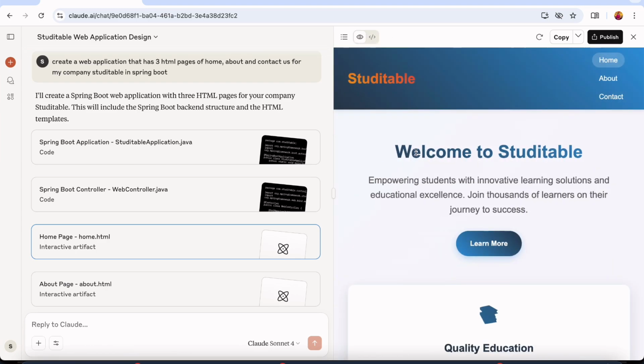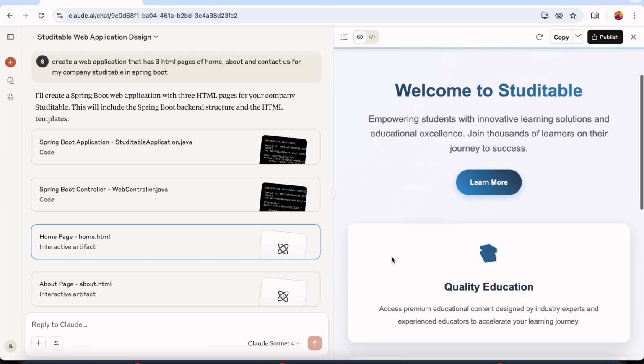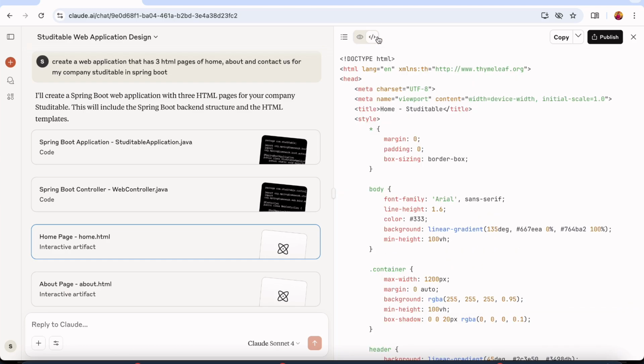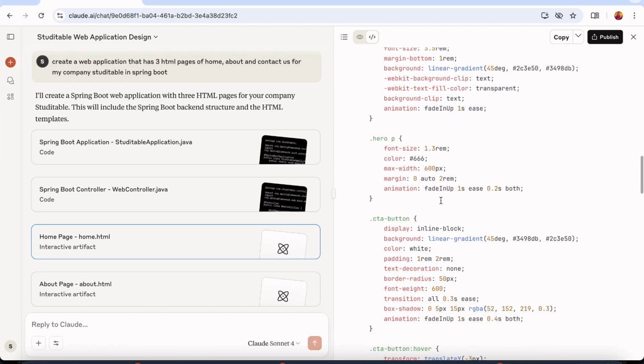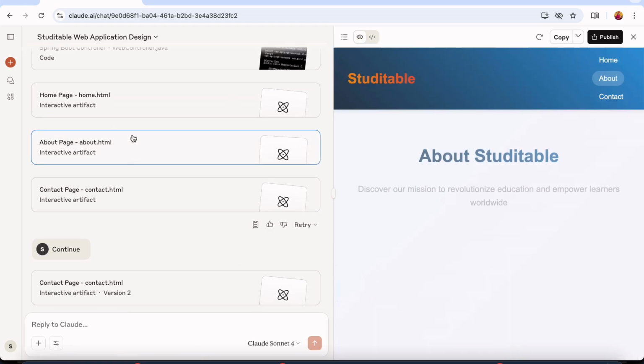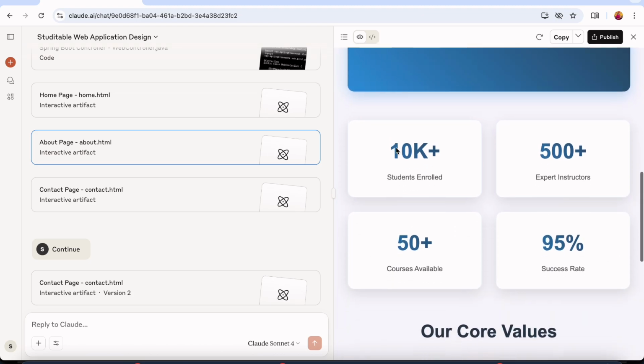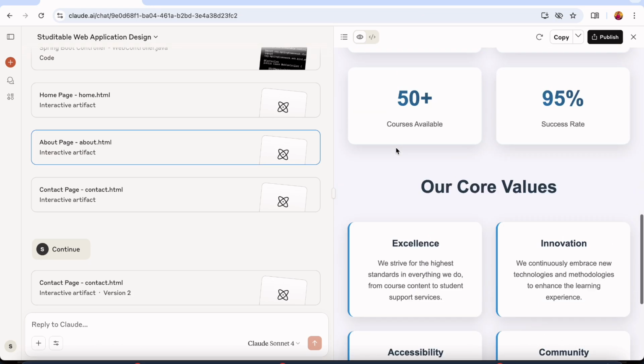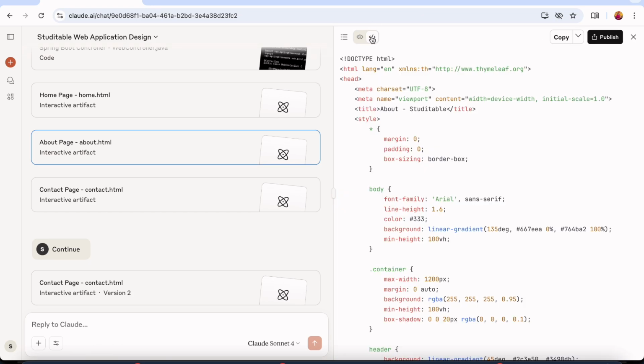So if you're not happy with the font, if you're not happy with the color, if you're not happy with the layout, then you can change the code after copying it into your own code editor. So this is the whole code that it has generated. The same for about.html. We can see how about is looking. If you're not happy with the colors, if you're not happy with whatever it has generated, we can copy the code and we can change it according to our own wishes.